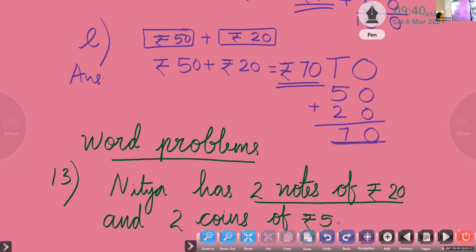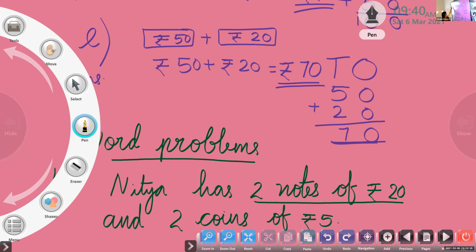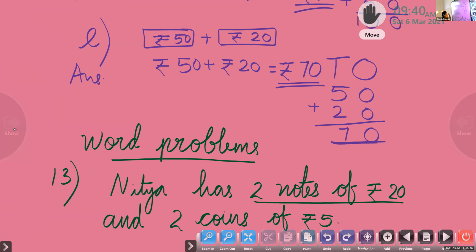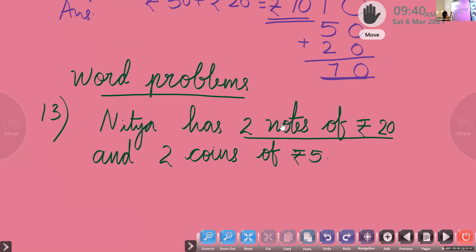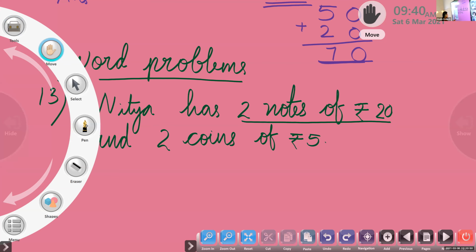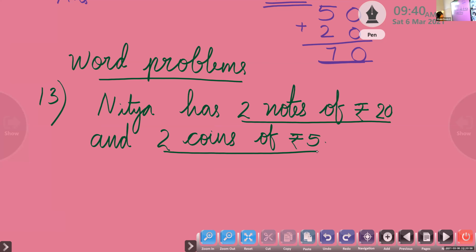She has 2 notes of rupees 20 and 2 coins of rupees 5.